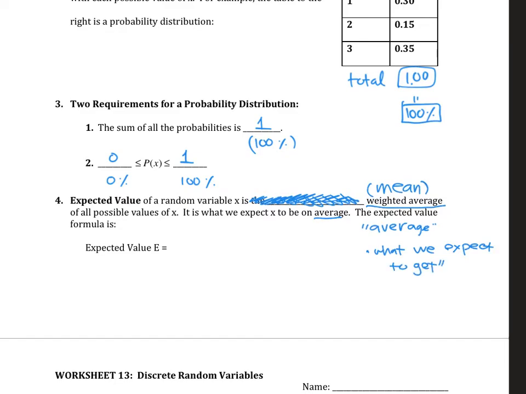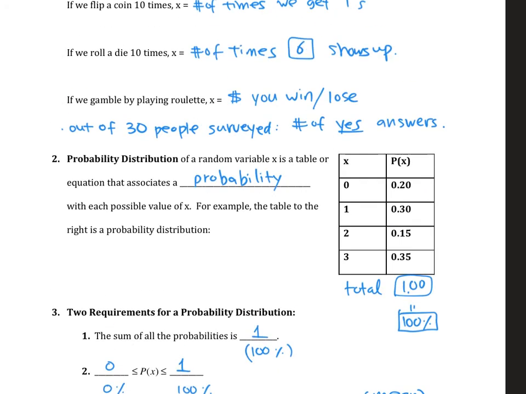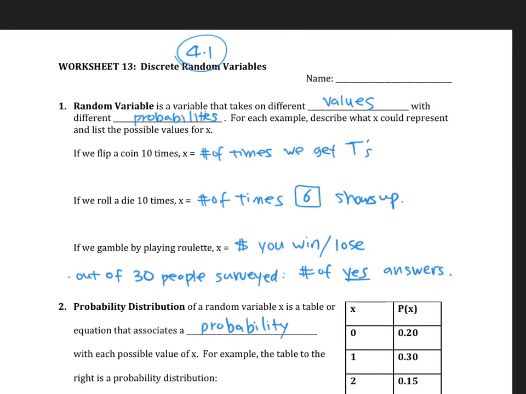So for example, in our first example, when you throw a coin 10 times, on average, how many tails are you going to see? Sometimes you're going to see more than 5, more than 7, whatever. Sometimes you're going to see less than 5. So the question is, on average, how many tails do you expect to see out of 10 tosses? That number that we're going to calculate is called the expected value.